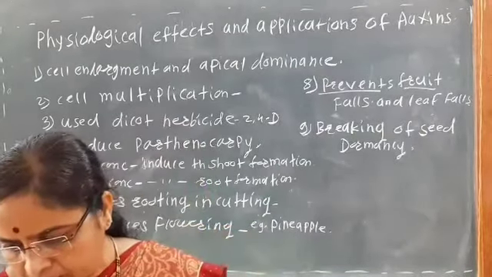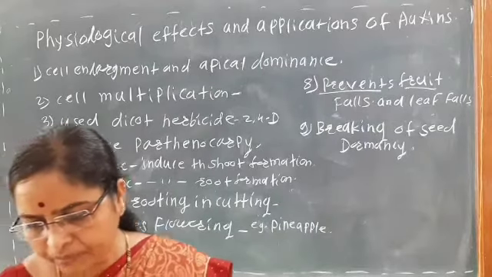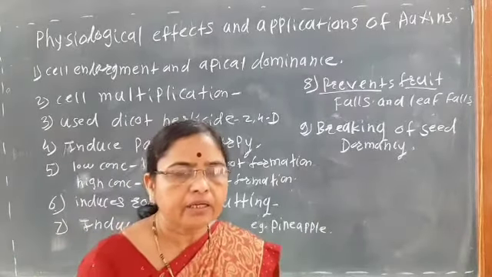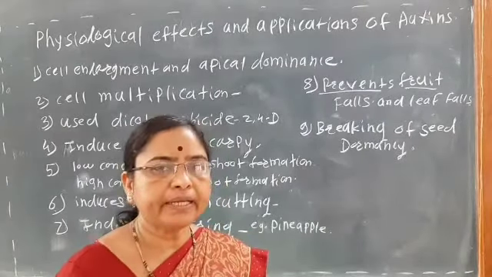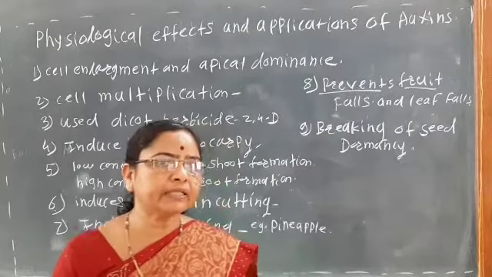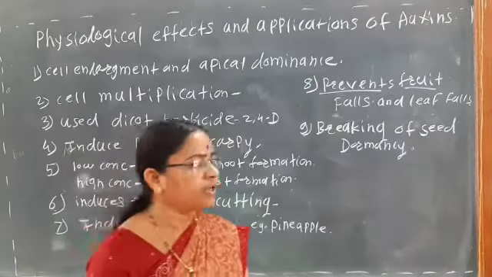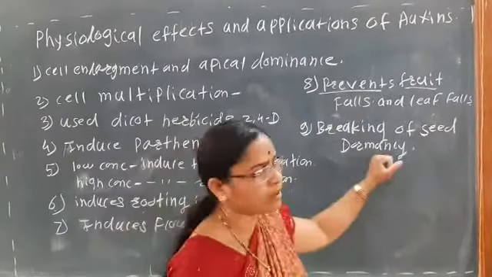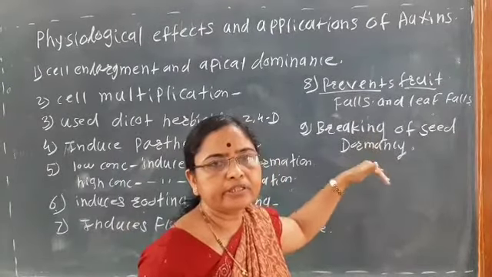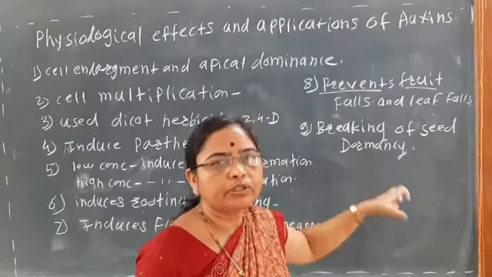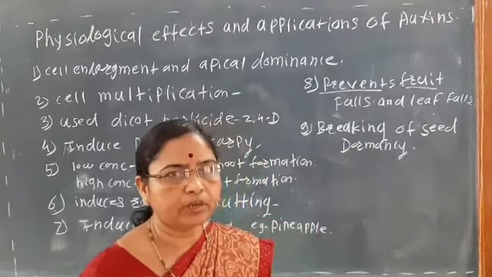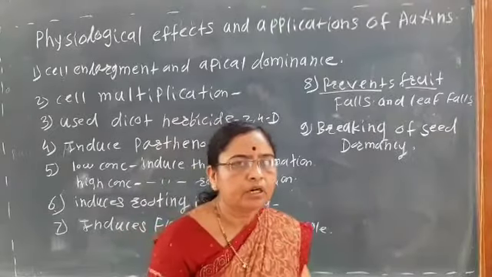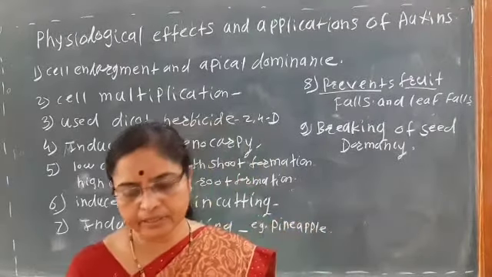So here the germination inhibitors which are present in the seeds are mainly responsible for the dormancy, and the seeds are unable to germinate due to the presence of the seed germination inhibitors.